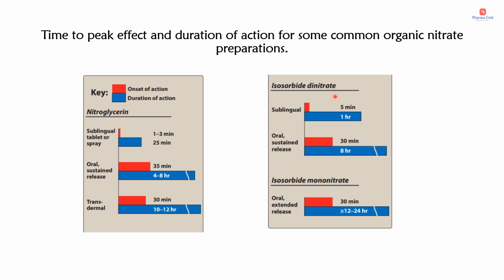Now coming to isosorbide dinitrate, the sublingual dosage form has again the quick onset of action, that is about 5 minutes, then duration of action about 1 hour. Then oral sustained release dosage forms, onset of action is about 30 minutes and duration of action about 8 hours. Then isosorbide mononitrate, the oral or extended release dosage forms, onset of action is about 30 minutes and duration of action is greater than or equal to 12 to 24 hours.